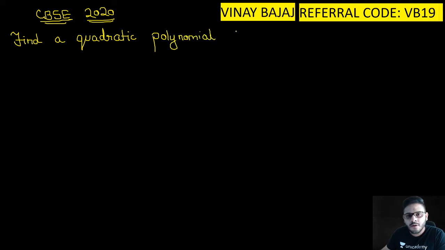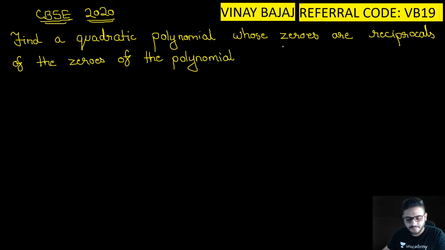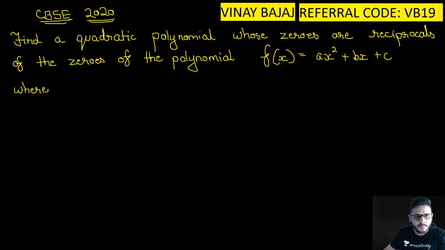Okay. Find a quadratic polynomial whose zeros are reciprocals of the zeros of the polynomial f of x is equal to ax square plus bx plus c, where a is not equal to 0, c is not equal to 0.